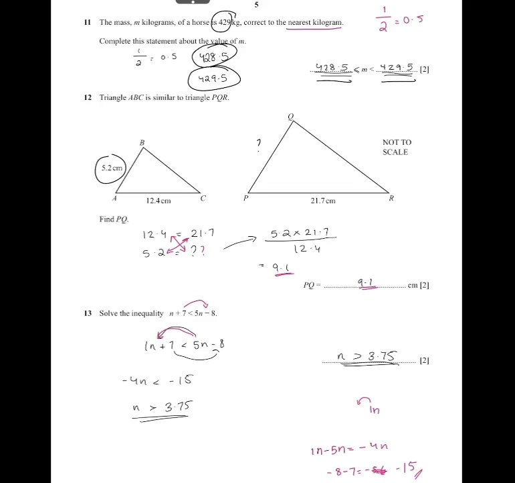So minus 4n is less than minus 15. So then we can do division. So minus 15 divided by minus 4 is equal to 3.75. Now since here we have the minus sign, we can flip the sign to the other side, so it becomes greater, and it becomes n is greater than 3.75.